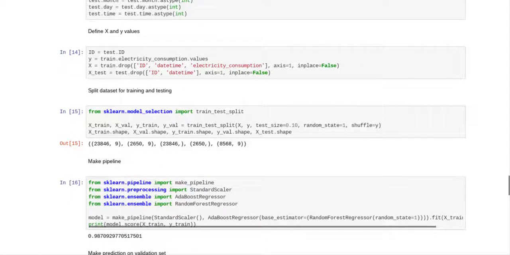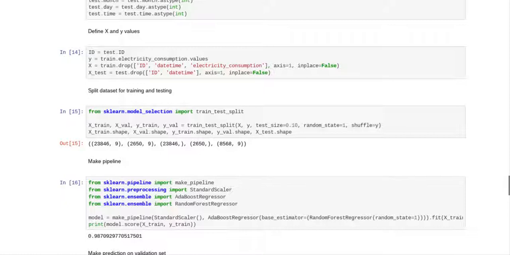And now what we do is we define our x, y, and x test values. The first thing that we did was we created a variable called test ID. And when we created this variable called ID, we put the contents of test ID in it.